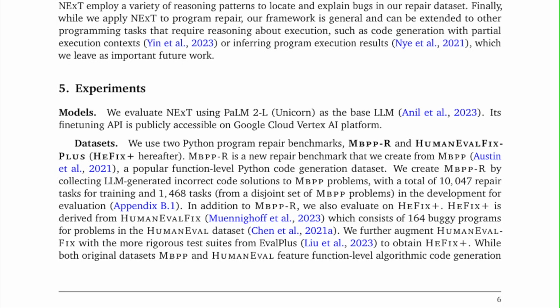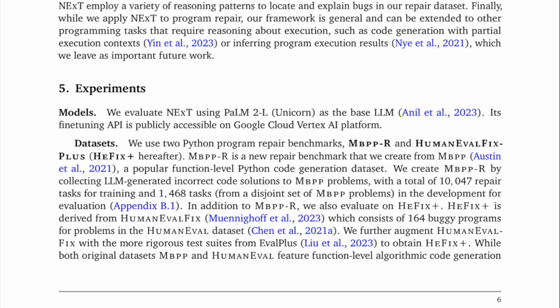Section 5. Experiments. Models. We evaluate NExT using PaLM 2-L Unicorn as the base LLM, Anil et al., 2023. Its fine-tuning API is publicly accessible on the Google Cloud Vertex AI platform. Datasets. We use two Python program repair benchmarks, MBPPR and HumanEvalFix Plus, HeFix Plus hereafter.